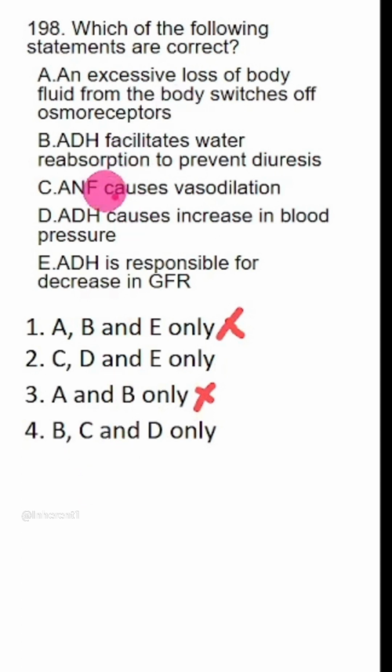Next, ADH facilitates water reabsorption to prevent diuresis. It is anti-diuretic hormone. Anti-diuresis, prevent diuresis. This is correct. B is correct. So B is only in option number 4 because we have already ruled out option 3. So option 4 is the right answer.